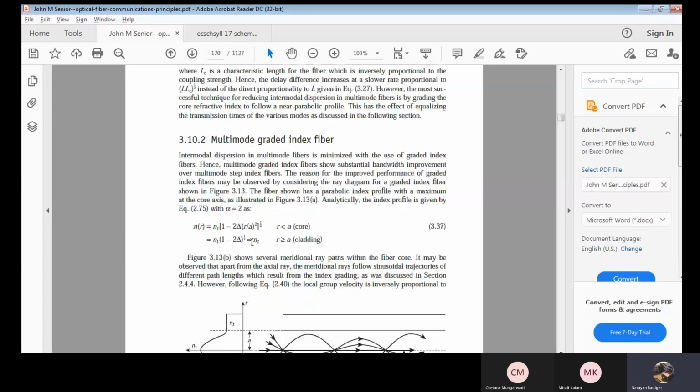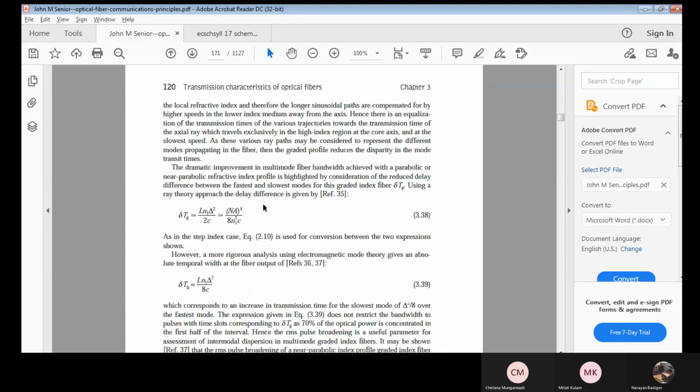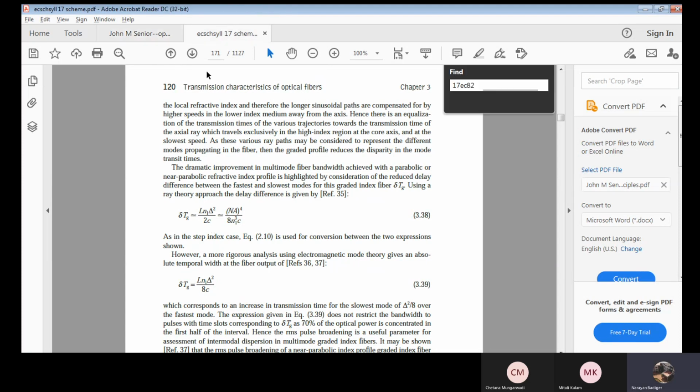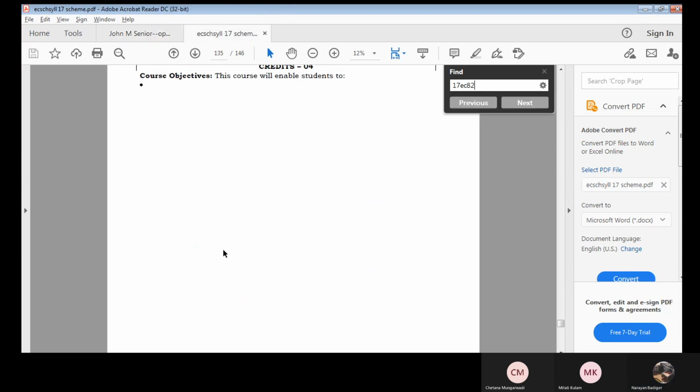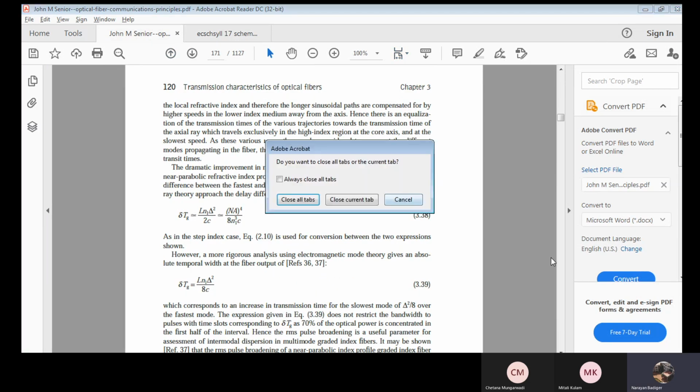And this is unfortunately not for your syllabus, that is multimode graded index fiber. Okay. In the next class, so we'll move with the optical fiber connectors. It means the fiber alignment, the joint loss, fiber splicing, fiber connectors, fiber couplers. Okay, we will see that in the next class. Okay. Stop here today.